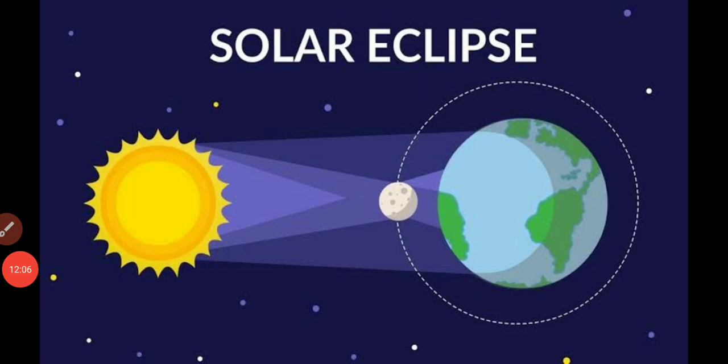Now see this one. The Earth experiences 2 types of eclipses. Solar eclipse and lunar eclipse. Earth moves around the sun. A solar eclipse happens when at just the right moment the moon passes between the sun and the earth.